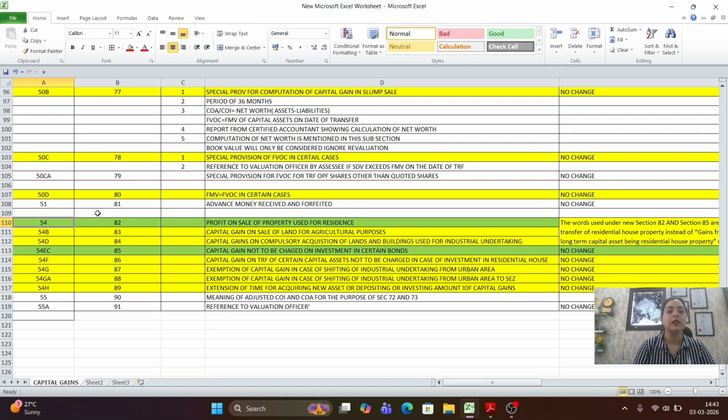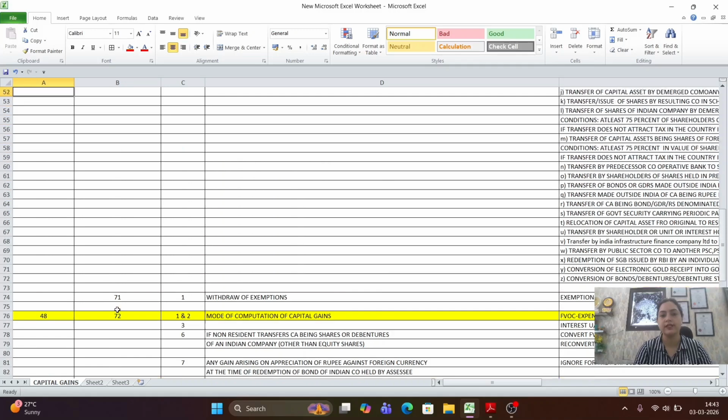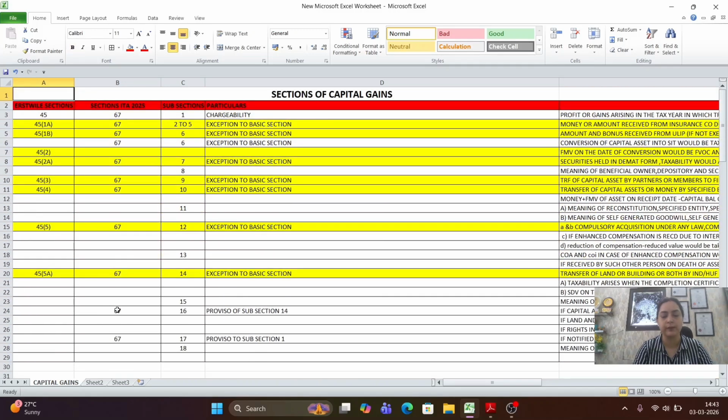The other sections, section 83, 84, 86, 87, 88, corresponding to previous sections 54B, D, F, G, GA, those will remain intact. जहां पर वर्ड कैपिटल गेन है वो कैपिटल गेन ही रहा है, लॉन्ग टर्म कैपिटल गेन के साथ रिप्लेस नहीं किया गया. Other provisions of these sections would remain intact. And when we talk about the last section 55A, reference to valuation officer, the new section is 91. So we can see that capital gain provisions have been covered in section 67 to section 91.